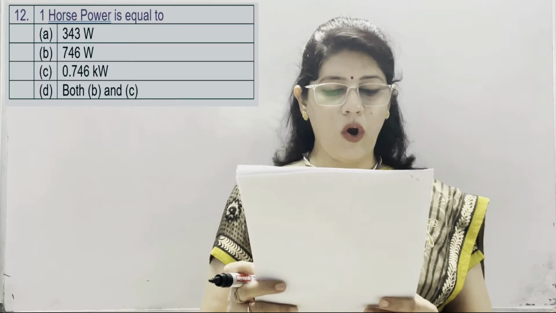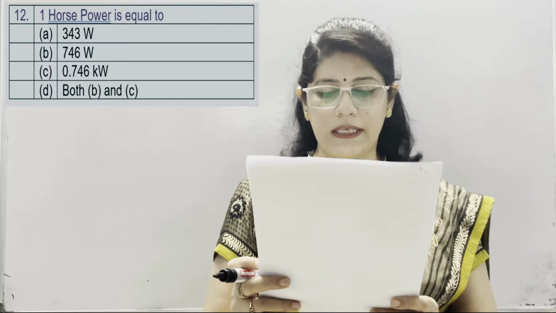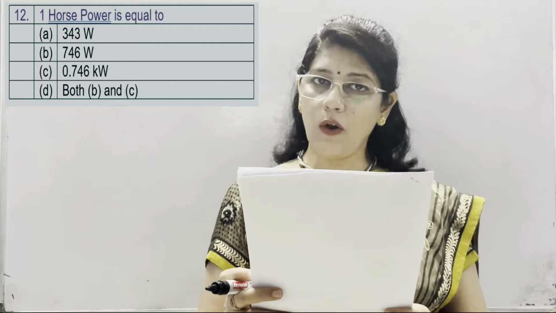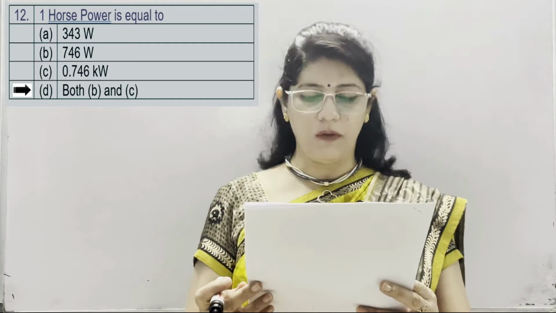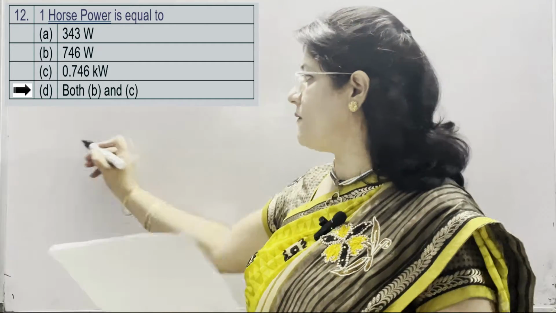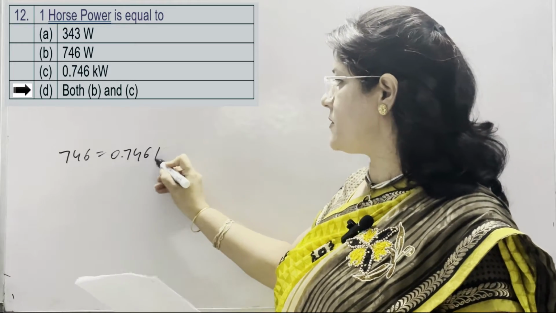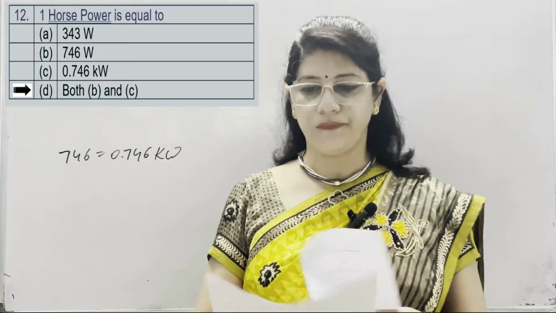Now next is 1 horsepower is equal to. One option is 343 watt, second is 746 watt, C is 0.746 kilowatt, and D is both B and C. The correct option is both B and C because 746 watt is equal to 0.746 kilowatt, because 1 kilo means 3 zeros.